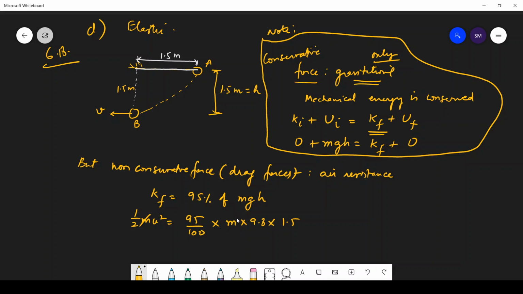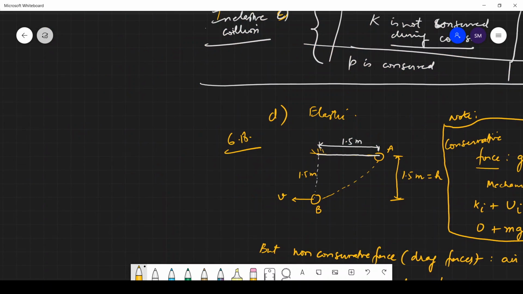So this m will cancel out and you will find the value of v equals under the root 2 into 95 into 9.8 into 1.5 divided by 100, and this comes out to be 5.3 meters per second. So students, this was question 6.18. Okay.